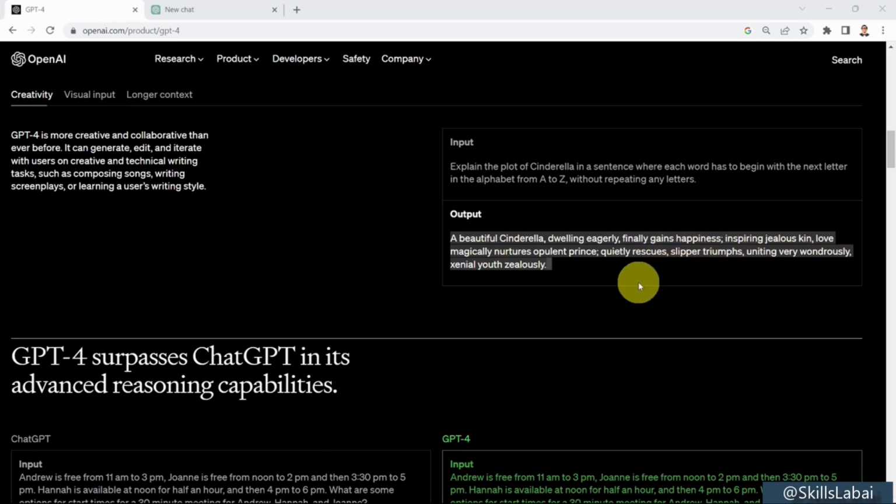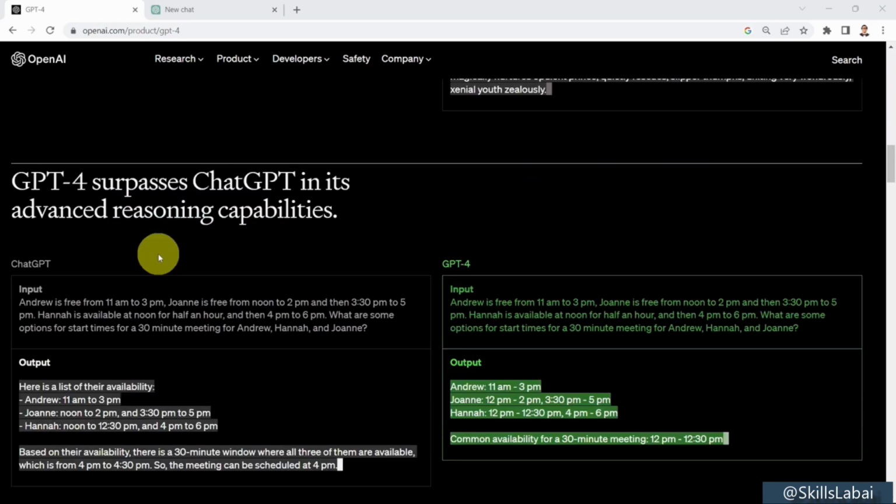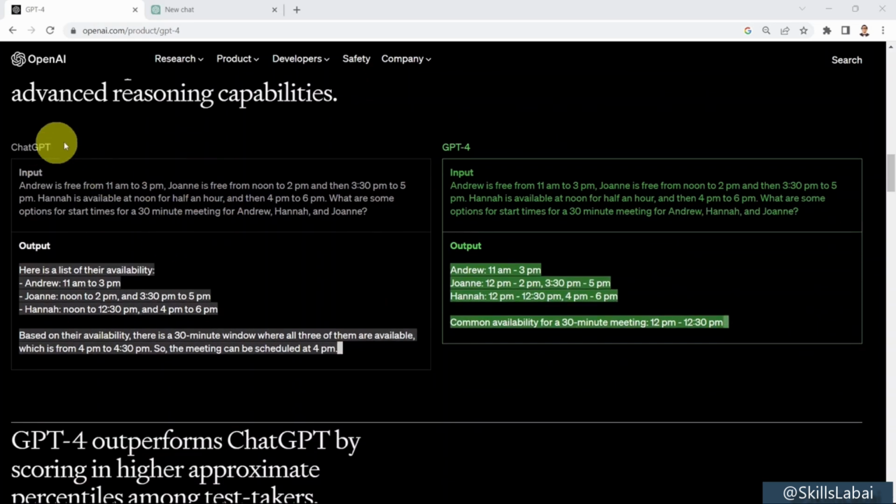And what I'm going to show you as well in today's lesson is ChatGPT versus GPT-4 and how GPT-4 is a lot more advanced compared to ChatGPT. I'm going to show you a few of these prompts coming up next. So GPT-4 surpasses ChatGPT in its advanced reasoning capabilities. For example, here is ChatGPT versus GPT-4. Basically what you see here is if you have, let's say, an example where you'd like to schedule a meeting with multiple people, ChatGPT simply fails. Okay, so for example, if Andrew is free from 11 to 3, Joanne is free from noon to 2 p.m., and then 3:30 to 5 p.m., and is available at noon for half an hour, and then 4 p.m.